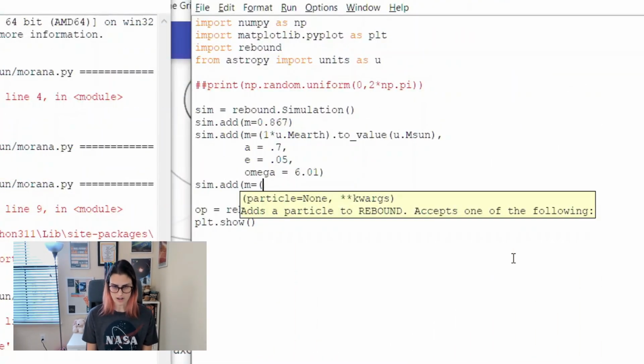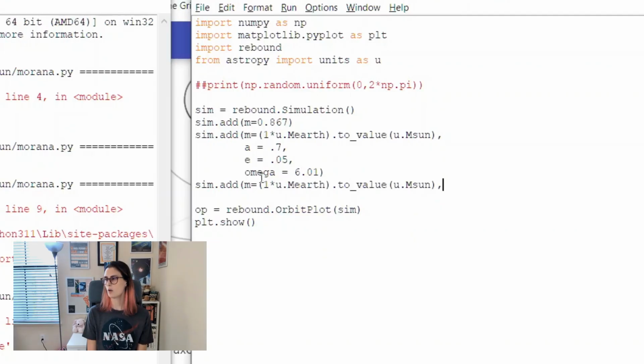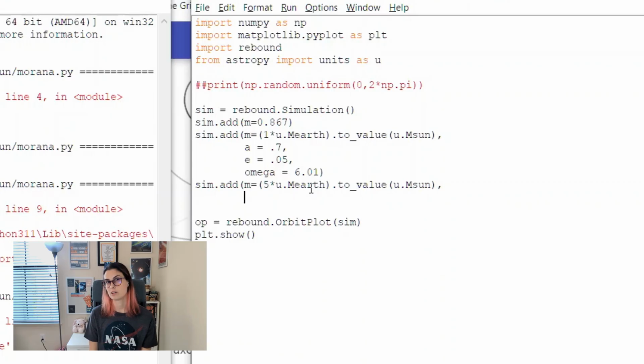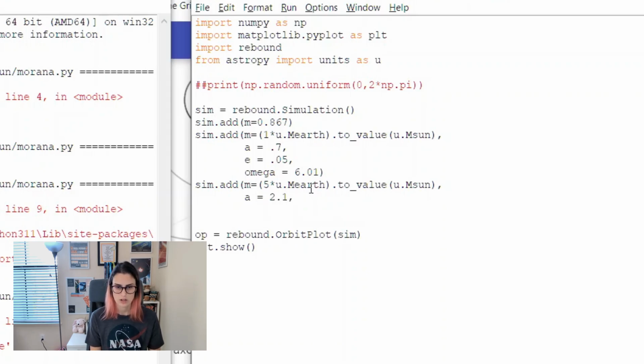Let's add a super Earth because super Earths seem to be really common for exoplanets and we don't have any in the solar system. So I think it would be really interesting. Let's make it 5 Earth masses. Where do I want to put this planet? Maybe I'll put it around where the asteroid belt is, which would be around 2-ish AU. I'll make it slightly more eccentric. Is that a valid thing to do?